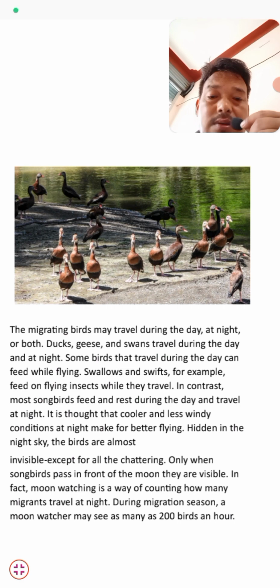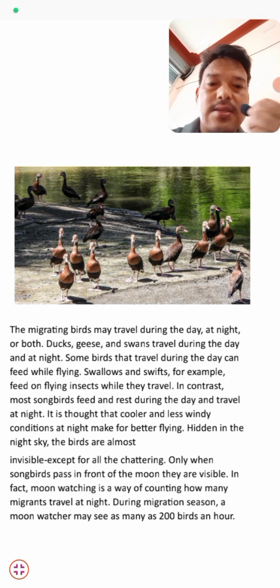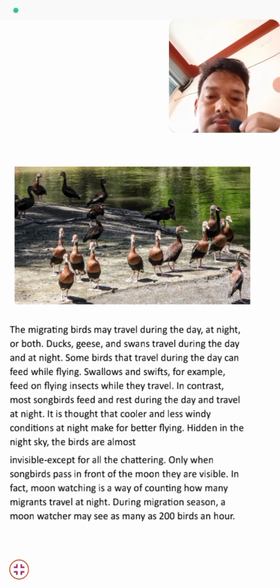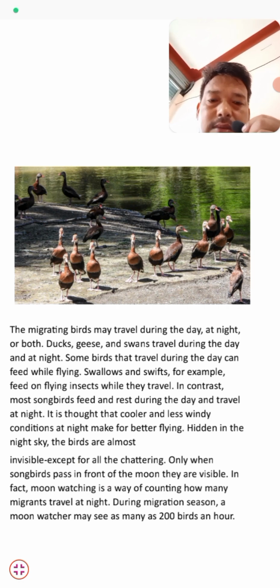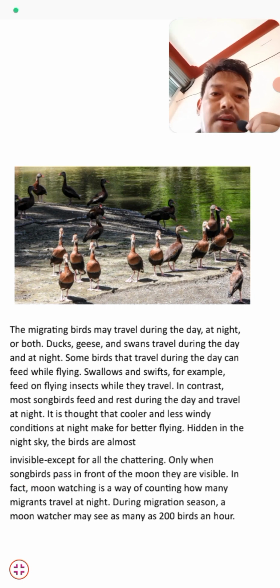Hidden in the night sky, the birds are almost invisible except for their chattering. Most birds are invisible at night while they migrate, but some are noisy and chatter. We can see them only when they pass in front of the moon.